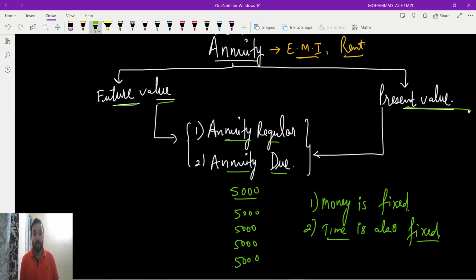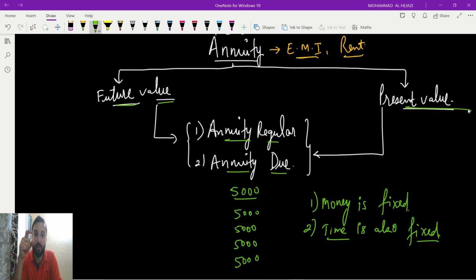Future value means you have to find the future value. Present value means you have to find the present value. Suppose you started investing, or you started depositing. Suppose you went to a bank and told the bank person, from now onwards I think of depositing 3,000 per month for the next 3 years.